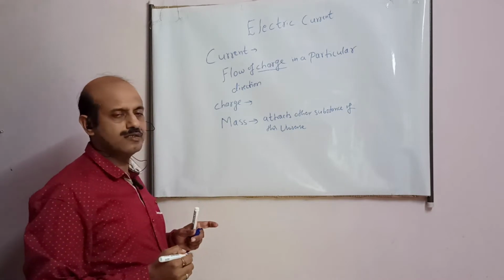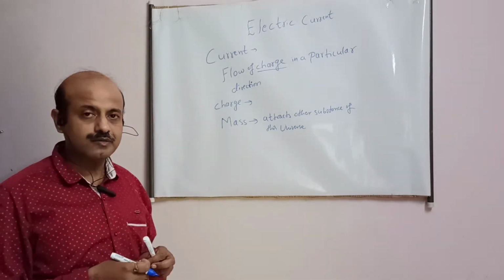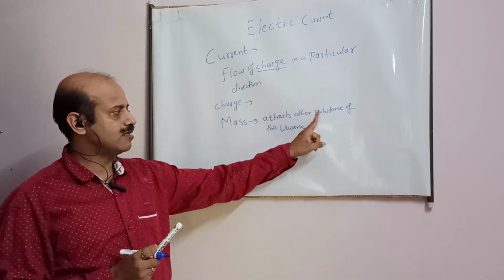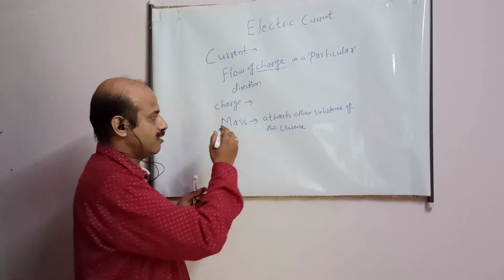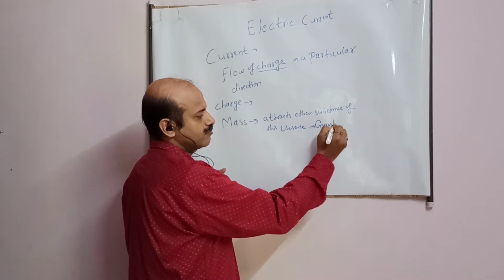So what is mass? It is the property by virtue of which any substance attracts other substances of this universe. And the force which is exerted is known as gravitational force.